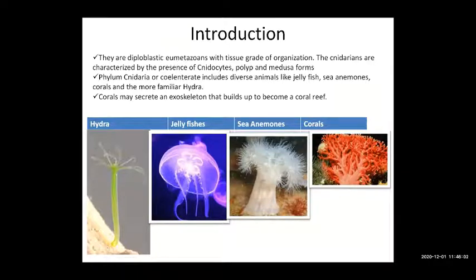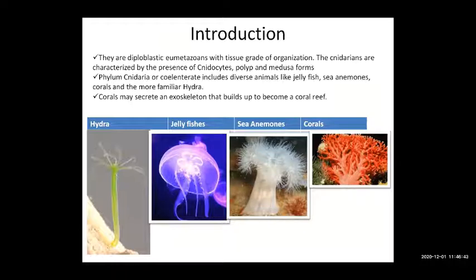In eumetazoans, they are true multicellular organisms with tissue grade of organization. This is important. In Porifera, we saw that the body level of organization is cellular grade. Cell aggregate body plan was present in Porifera. In Coelenterata, a higher body plan is present, which is the tissue grade. That is, no organs are present.